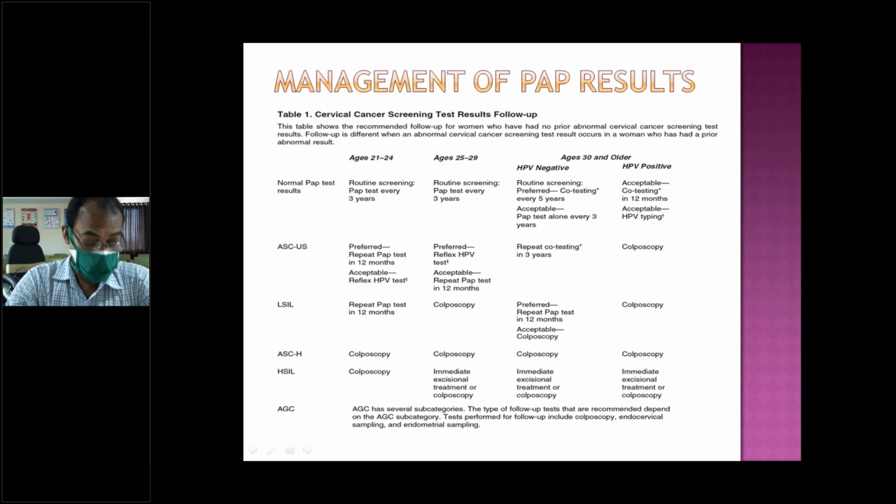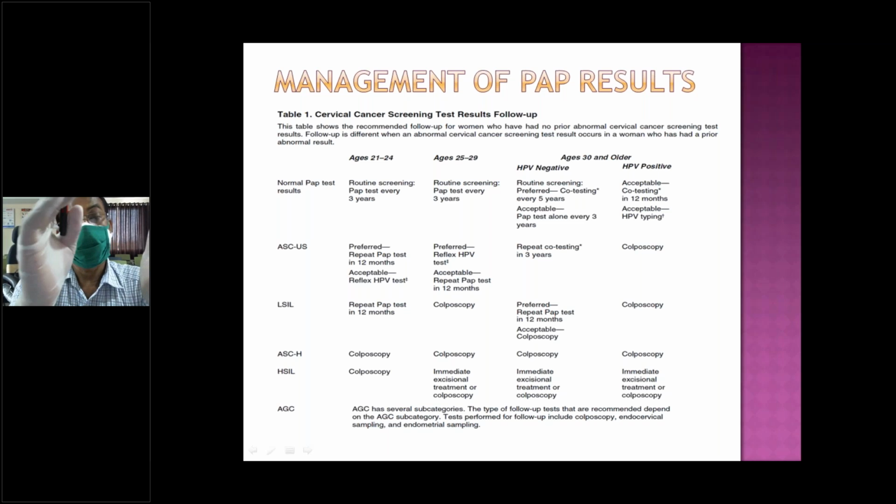In CIN3, the majority progress, and almost 15% will progress to malignancy. Regression decreases gradually. This is the natural condition, but it takes a long time, 10 to 15 years, from detection to invasive disease.